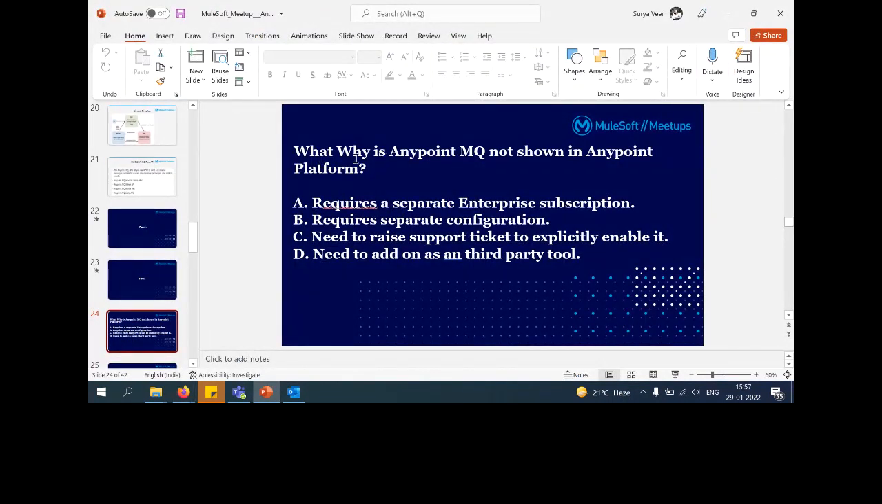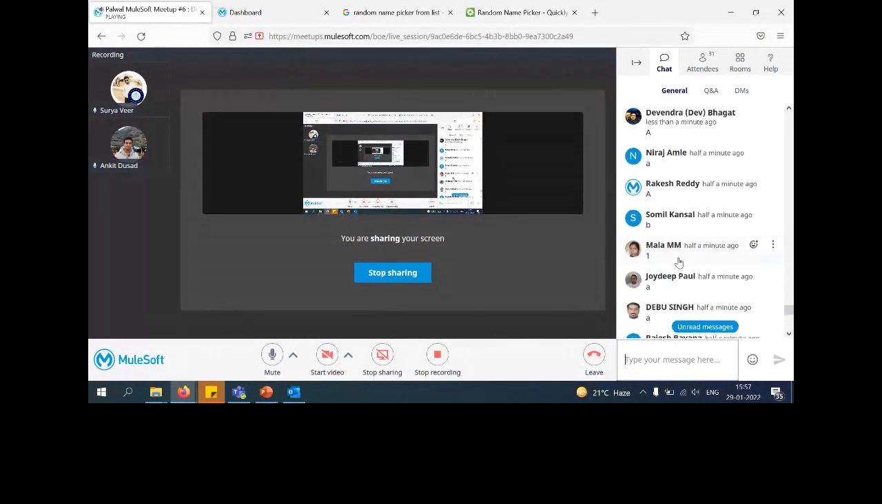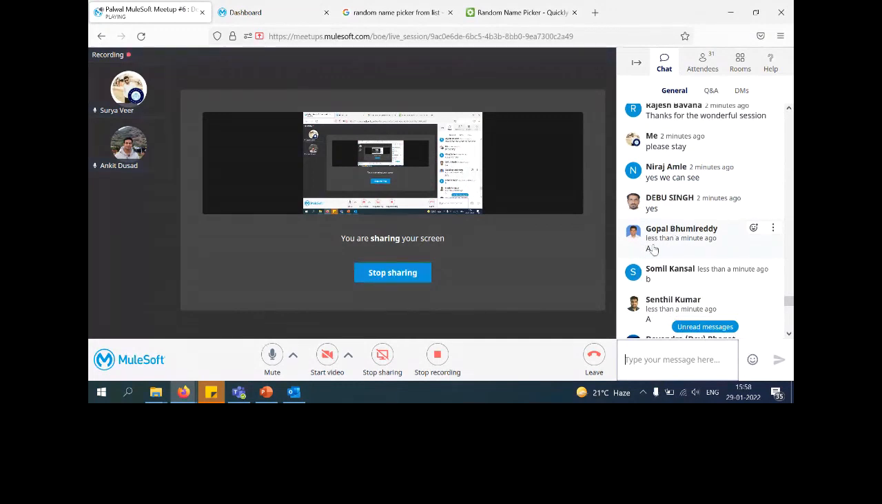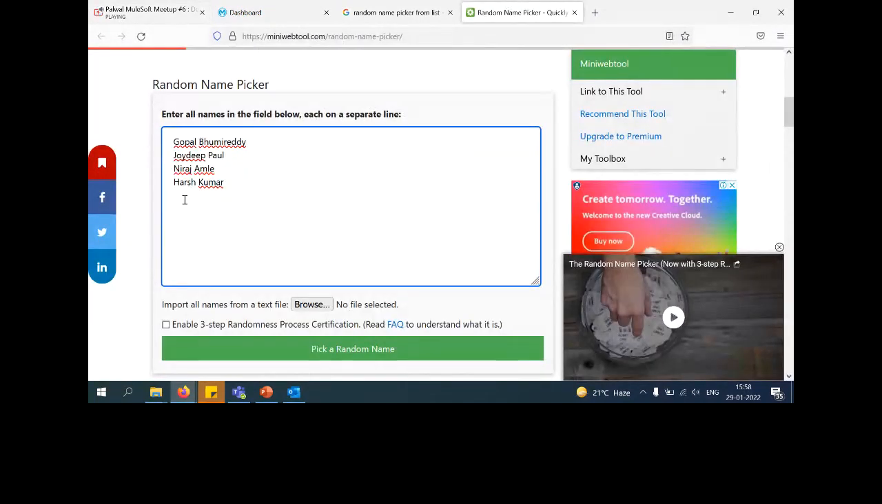Our first question was: why is Anypoint MQ not shown in Anypoint Platform? Many people already gave the answer, and most of them provided the correct one. I'll pick the first. Gopal Bhumi Reddy gave the correct answer, so Gopal's name is already there. I'll consider the next, Senthil Kumar. So Gopal, your name is already there, don't worry.